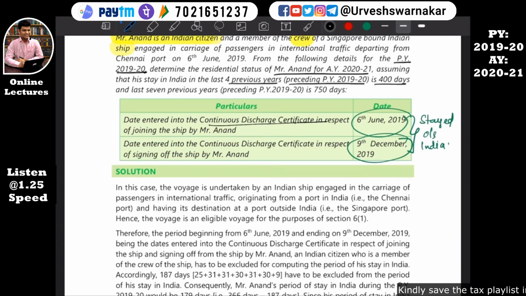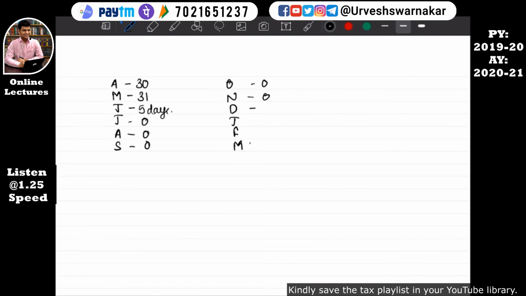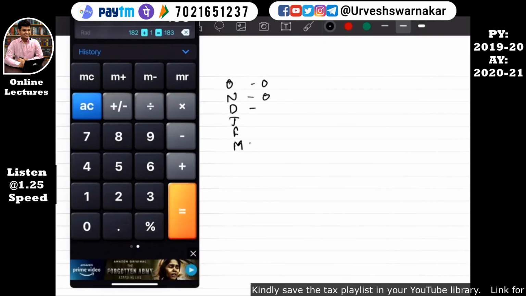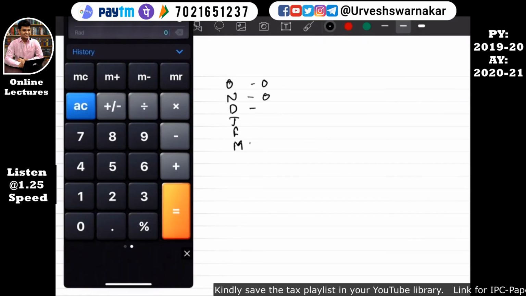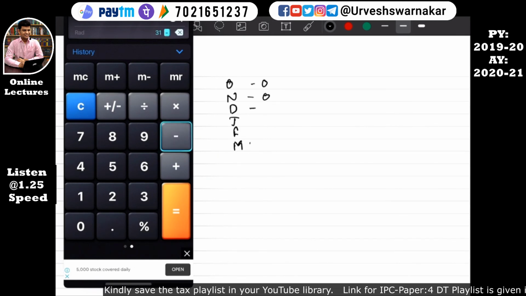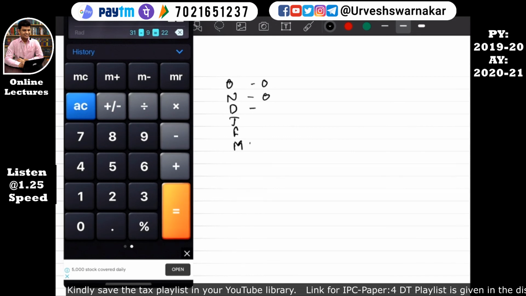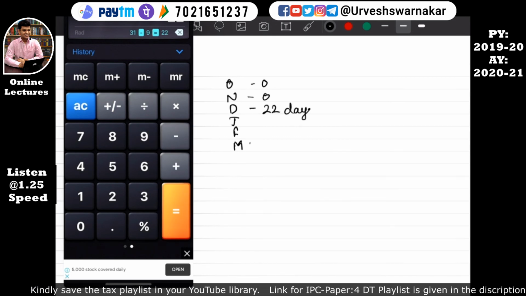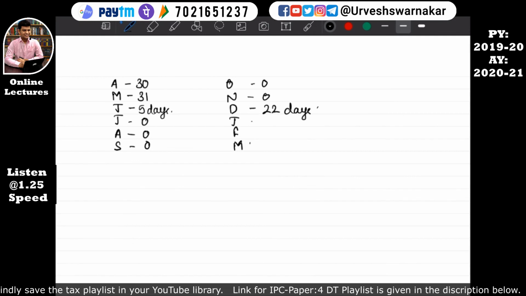The date entered in the continuous discharge certificate in respect of signing of the ship by Mr. Anand was 9 December. That means stayed in India will be excluding the 9th day. That is from 10th we will consider he was in India. That means 31 days minus 9 is equal to 22 days. I hope this is quite clear to you all.